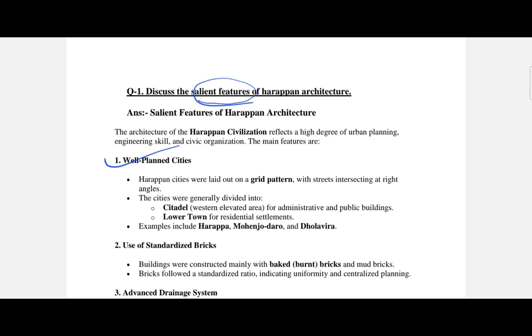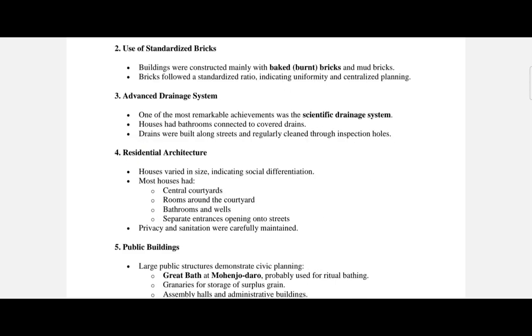Buildings were mainly constructed with burnt brick, or baked brick, made from mud, not fly ash or something like that, because currently we are using fly ash. Most people would be thinking about fly ash, but I would say it is the burnt brick, which was prepared from mud.